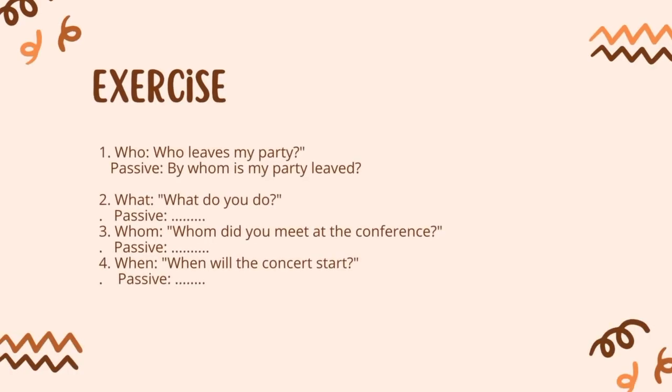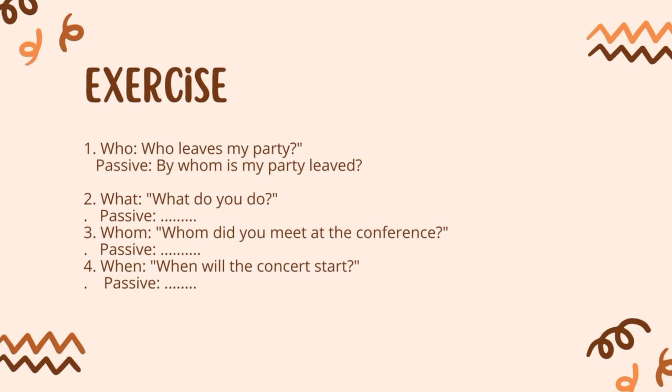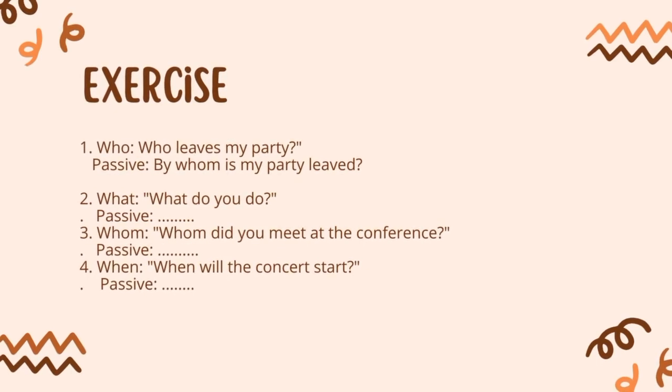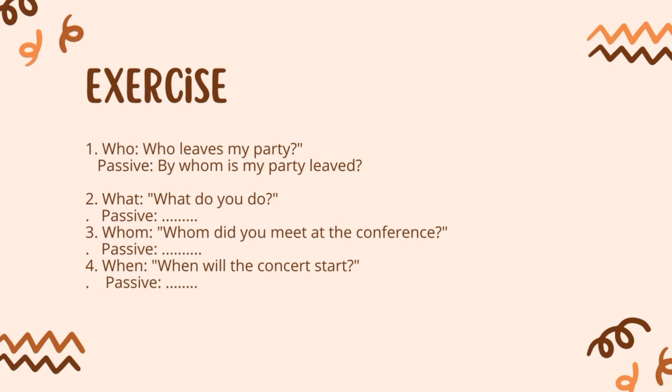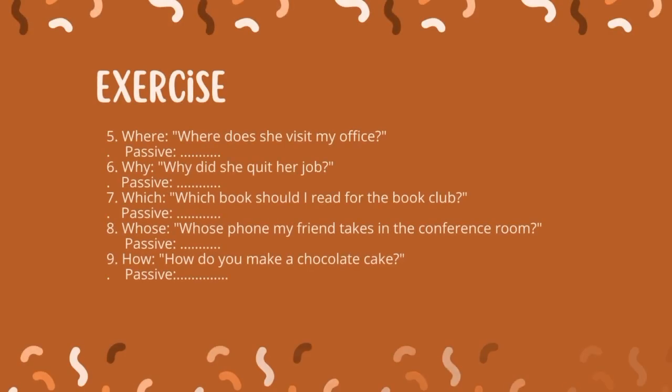After we have already learned passive voice in WH questions, now we should exercise our understanding about it. Here, there are 9 exercises and I will give an example in the first exercise. Number 1. Who leaves my party? By whom is my party left? So, for the next exercises, you should answer them by yourself to test your understanding.